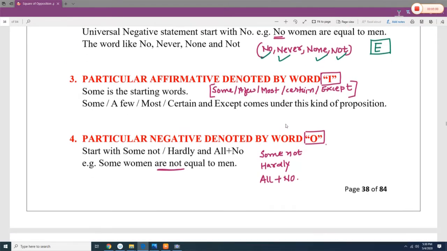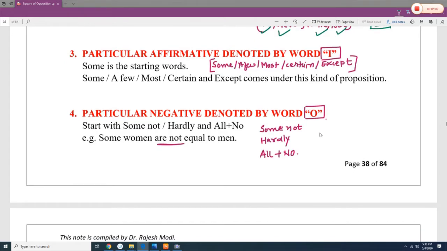Next, the particular affirmative proposition, which is denoted by the English alphabet I, and the starting words are some, most, a few, certain, many, except. All these are considered to be the particular affirmative proposition and it is denoted by the English letter I.